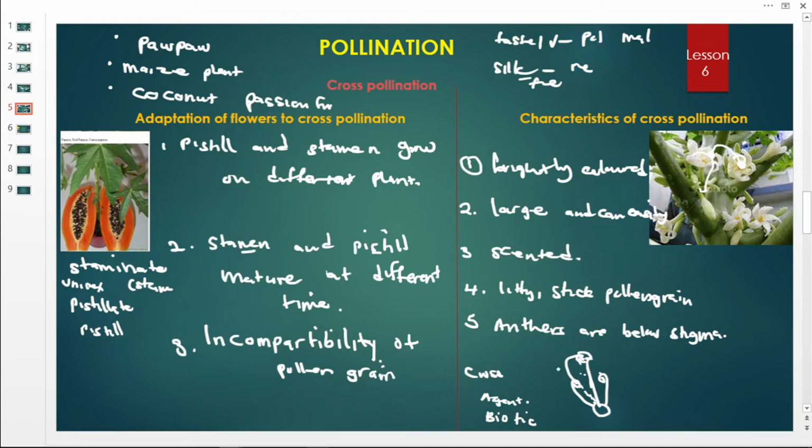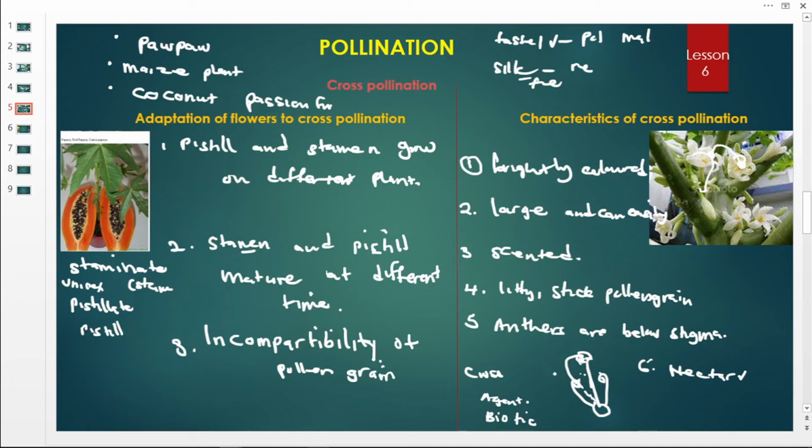Then the adaptation or the habit becomes the stamen and the pistil maturing at different times. Then the characteristic becomes the anther is below the stigma. Then another characteristic, number six, they produce nectar. So the nectary glands in their petals produce nectar, which will be sought by the agents of pollination.